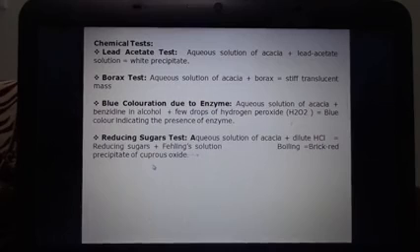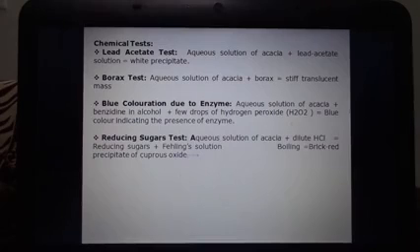Now the identification tests of acacia. The first one is the lead acetate test, in which an aqueous solution of acacia is treated with lead acetate solution, due to which it will give a white precipitate. Another is the borax test, in which we take an aqueous solution of acacia and treat it with borax, so it will form a stiff translucent mass.